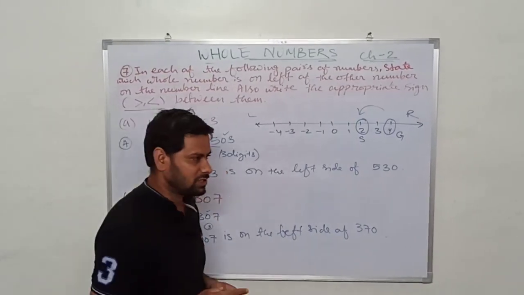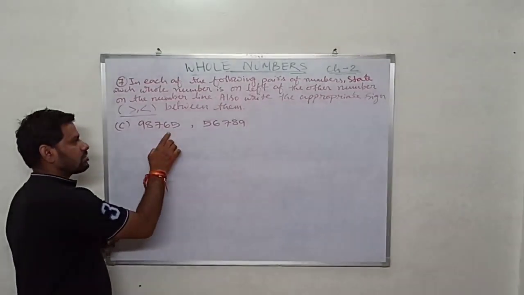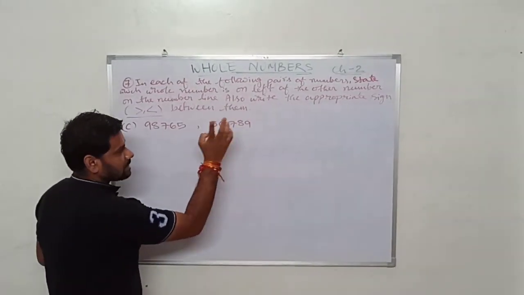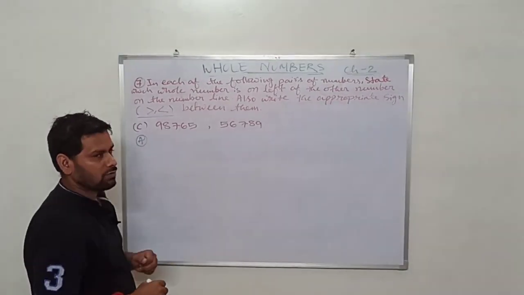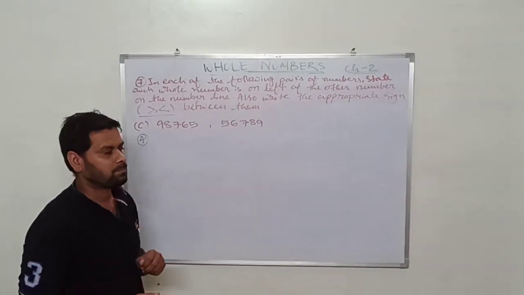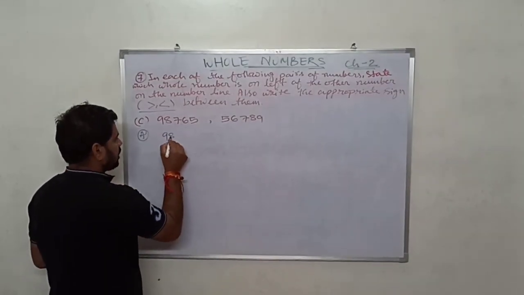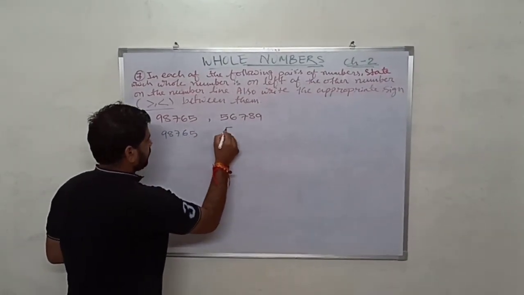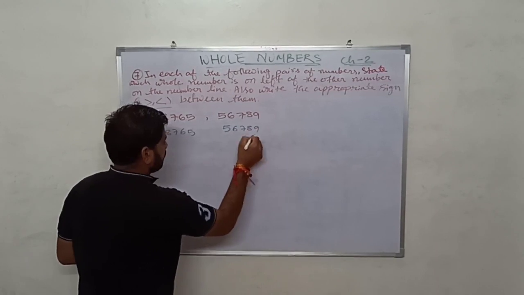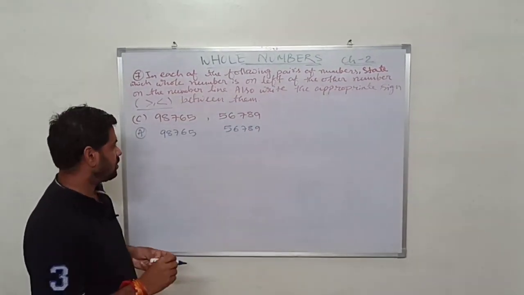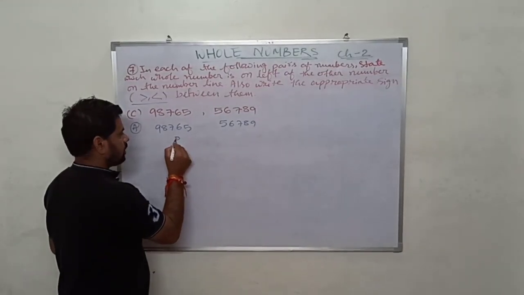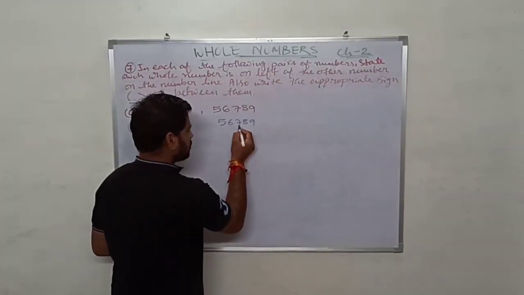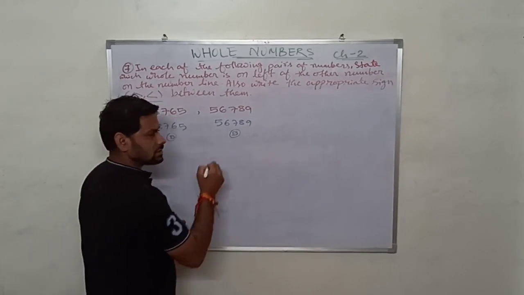Okay, next bit. Question is given 98765, 56789. Okay, so first of all we will tell which number is greater. So I have written both the numbers here. Now we will count the digits 1 2 3 4 5. Here 5 digits are there. 1 2 3 4 5. Here also 5 digits are there.